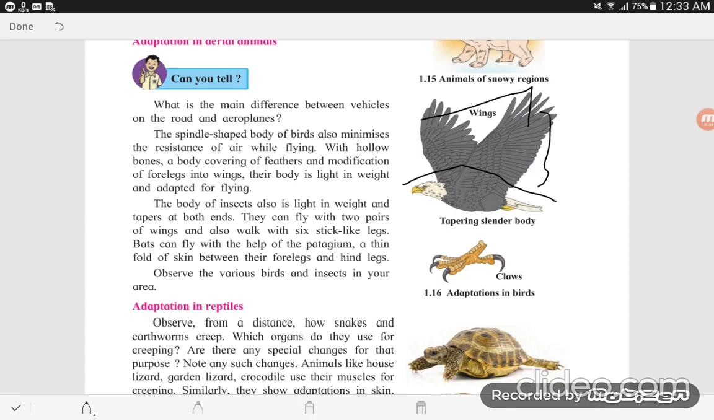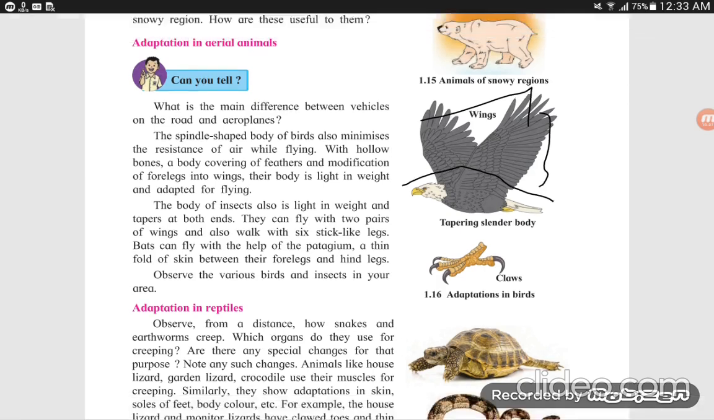Next, observe the various birds and insects in your area. For example, pigeon and crow. They have a body covering of feathers and modification of the forelegs into wings.